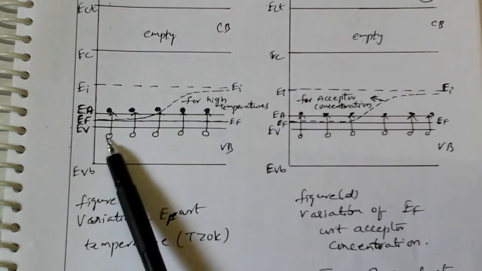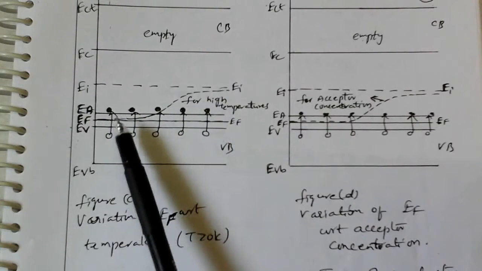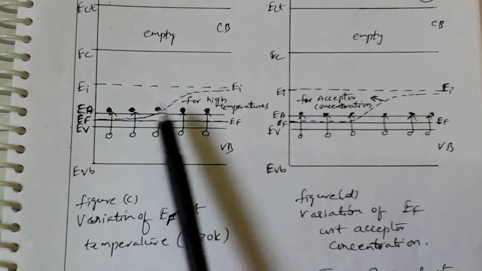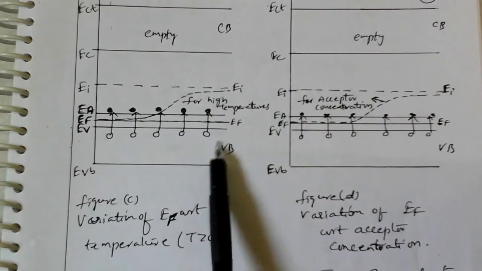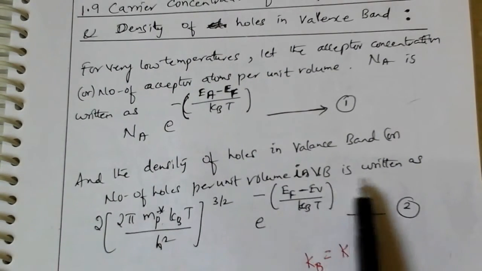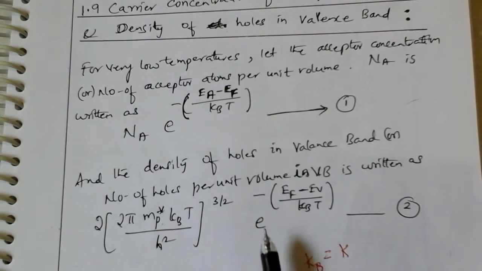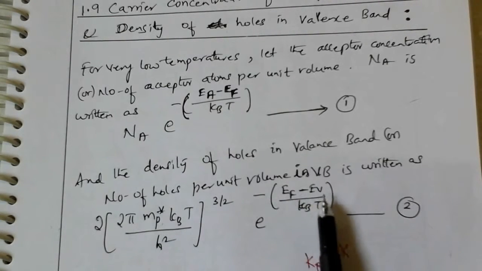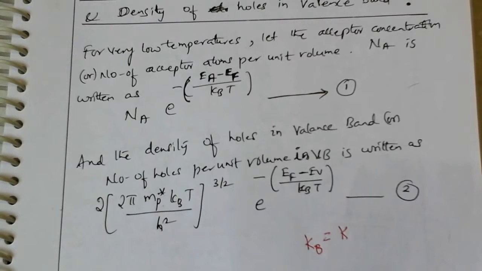That is why holes are formed in the valence band, and electrons are present in the acceptor energy level. So the number of holes per unit volume in the valence band is written as 2 into (2 pi mp star kBT by h square) whole power 3 by 2 e power of minus (Ef minus Ev) by kBT. Here sometimes you can write kB equal to k also, no problem.